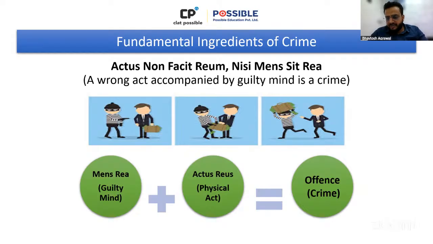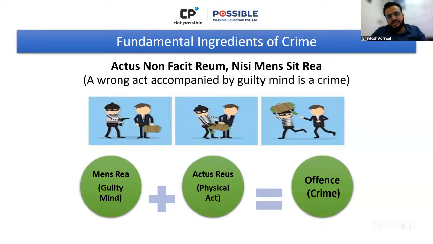So what happens is, when we talk about criminal law, criminal acts, the majority of the criminal acts are based on mens rea. Mens rea simply means guilty mind. Like you can see on the slide, guilty mind. Now, what is guilty mind?